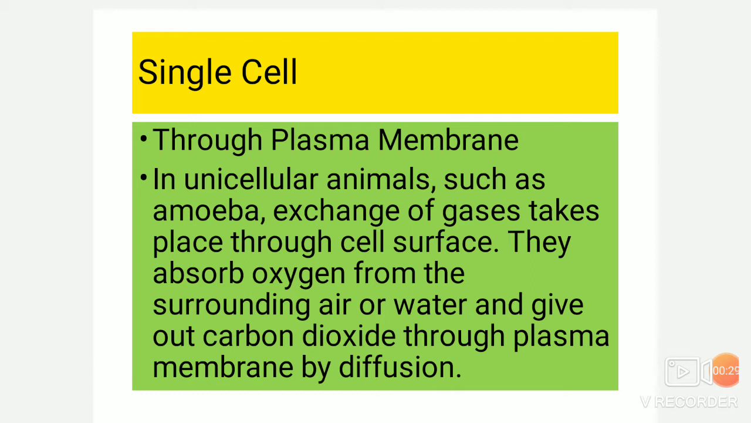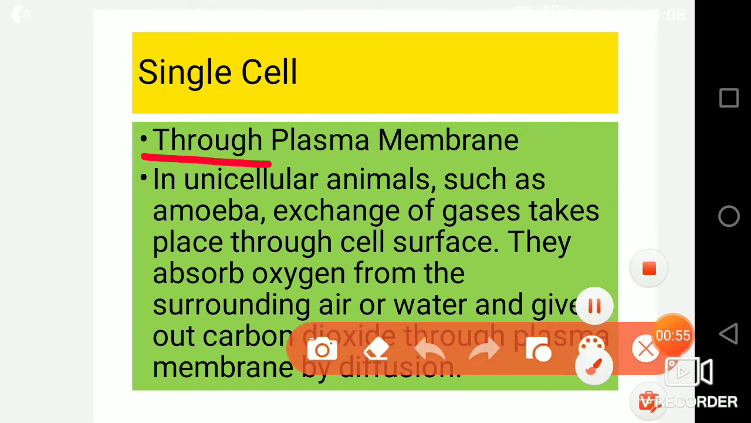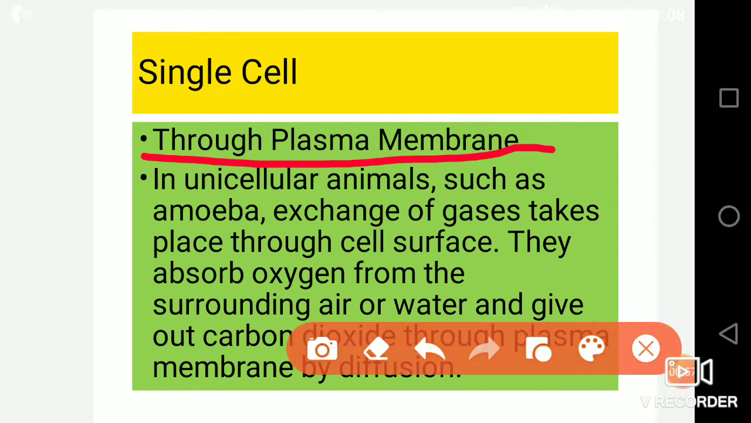Now how will these organisms respire? As they are made up of a single cell, whatever functions are performed will be performed by the single cell. So as they are single-celled, they will do all the functions like reproduction and digestion, as I had explained in the previous chapter. So it will do the respiration also. Respiration will be done through the plasma membrane. The organism has the plasma membrane, and through it only the respiration will be done.